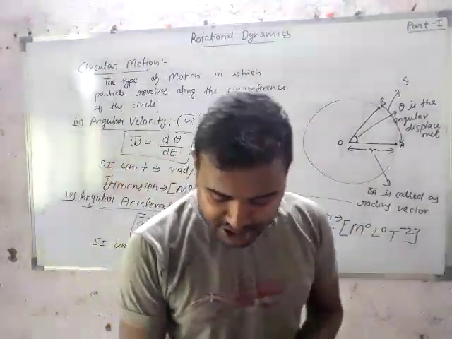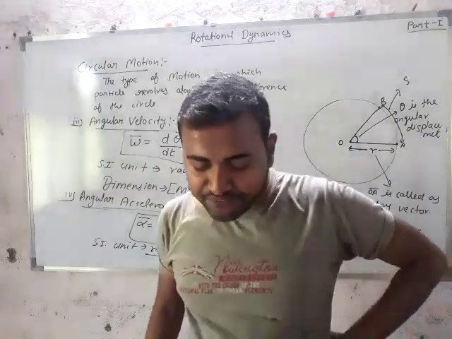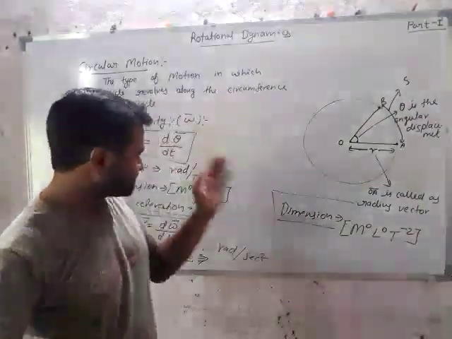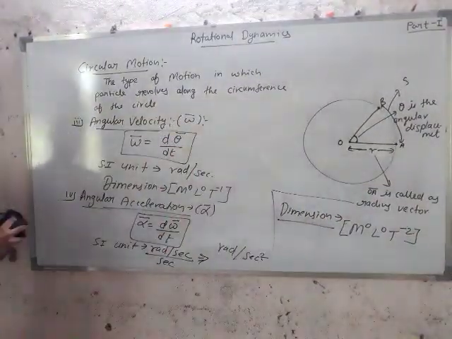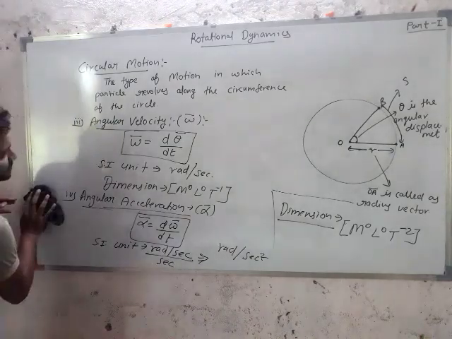Now the next topic in your book is given as uniform circular motion. So students, let's see what is uniform circular motion. Okay, screenshot it.